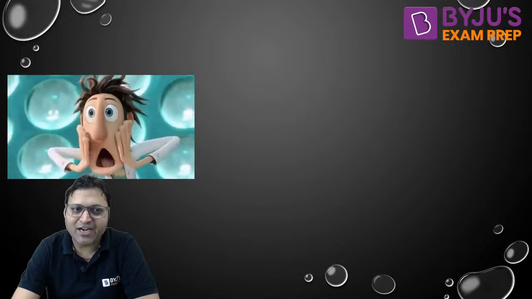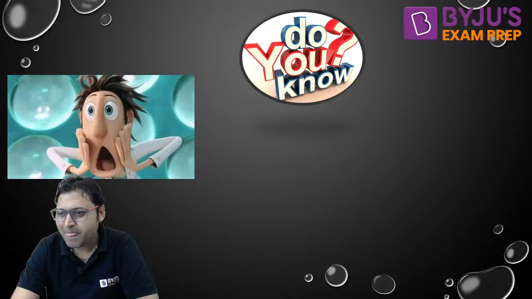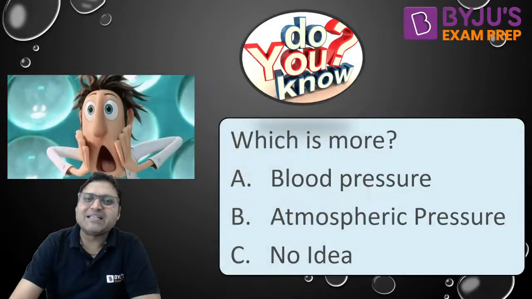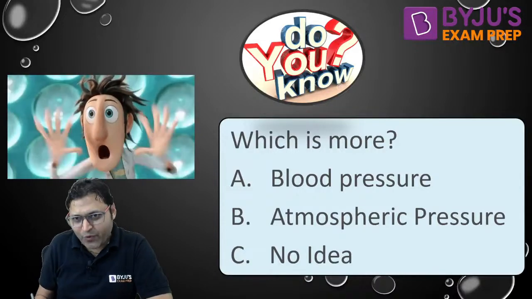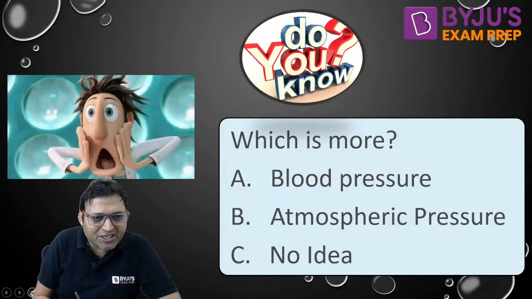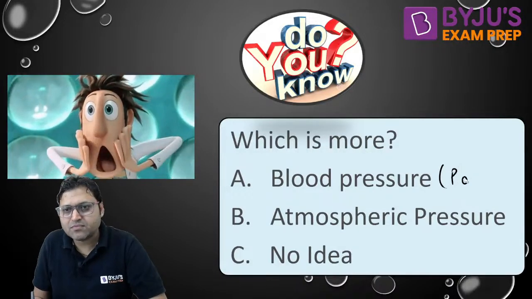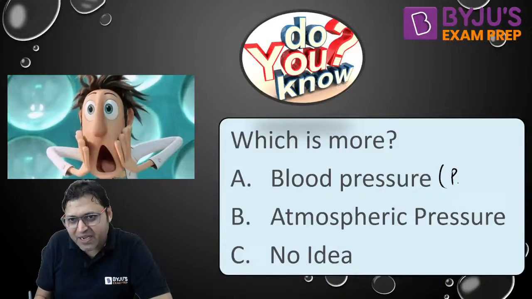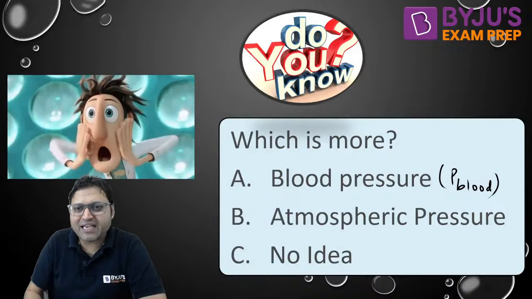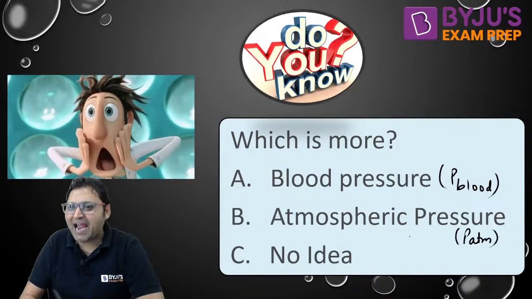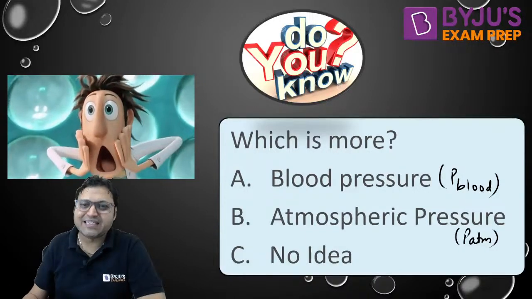My question to all of you is, I want everyone's opinion: which is having more quantity? Will it be the human blood pressure, or is it the atmospheric pressure? Yesterday I told you about the atmospheric pressure. The atmospheric pressure is the pressure exerted by the atmosphere or the environmental mass. Or you do not have any idea about the same.